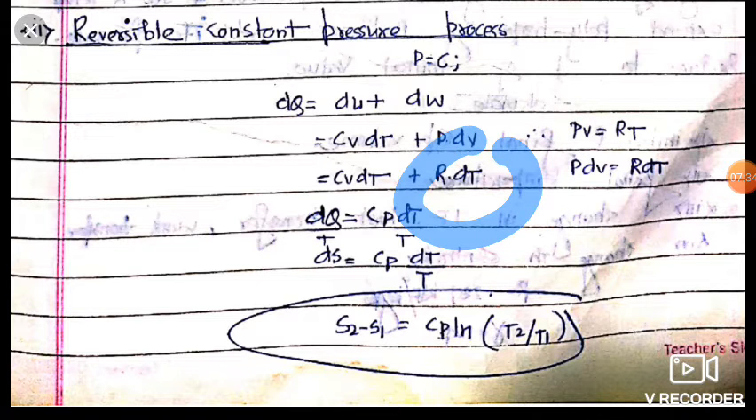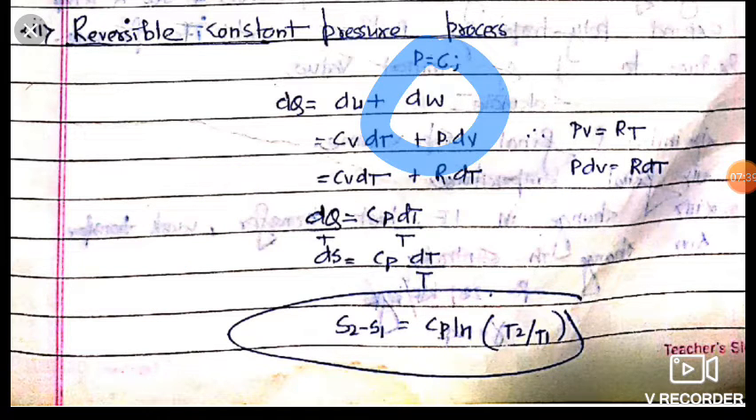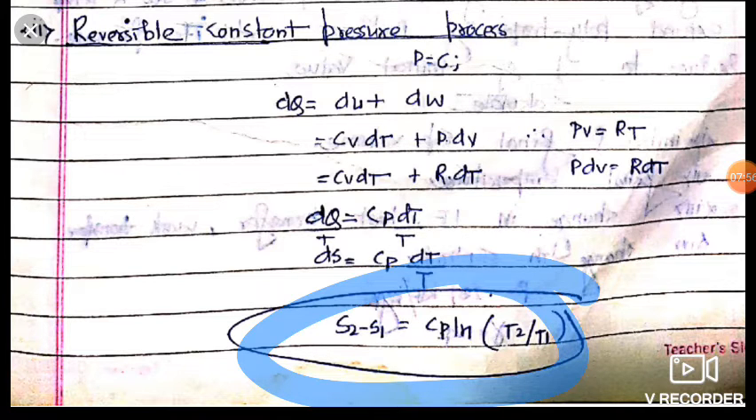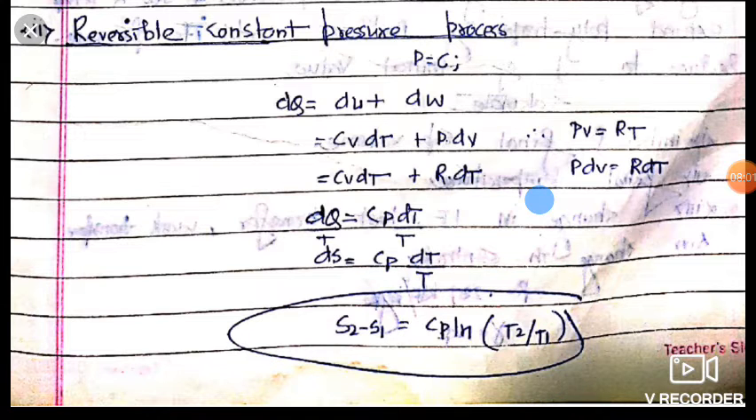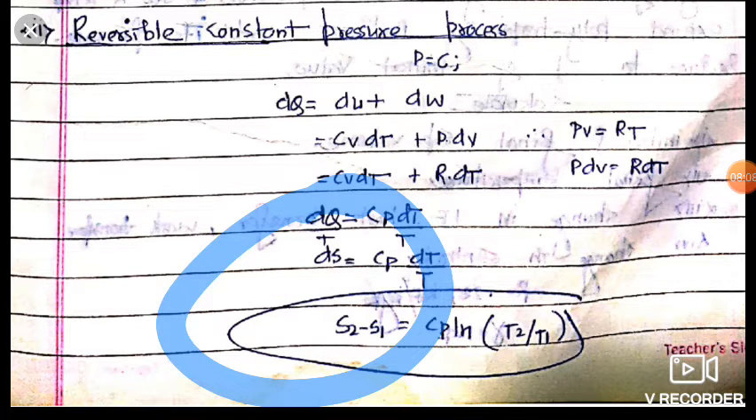Okay friends. Now we will divide by temperature. Here pressure is constant. Okay friends. So cv plus r becomes cp and this is dq upon t equal to cp dt upon t. So dq upon t becomes ds and this becomes cp dt upon t. Then again we will integrate this. So we will find that s2 minus s1 is equal to cp ln t2 upon t1. This is the equation for reversible constant pressure process. This is change in entropy for constant pressure process.